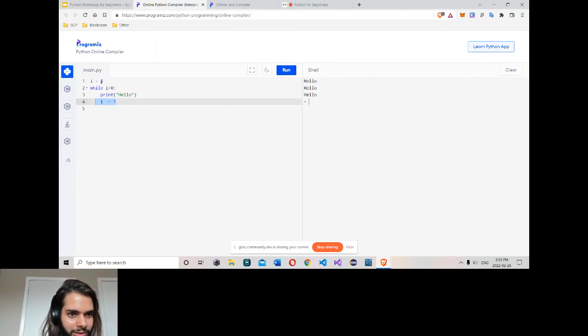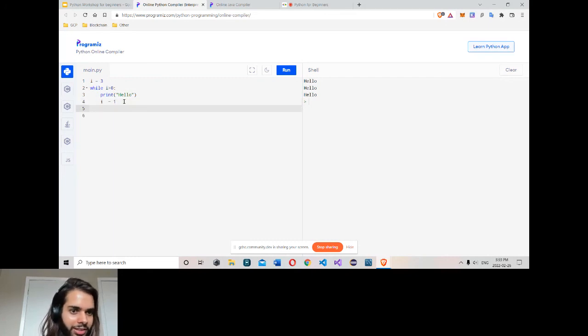So first 3, then execute it, then it goes to 2, execute again hello, then it goes to 1, execute again, get 0. So while, same stuff, condition here and a block here. We don't have do while in Python. So we only have while. We don't have do while.